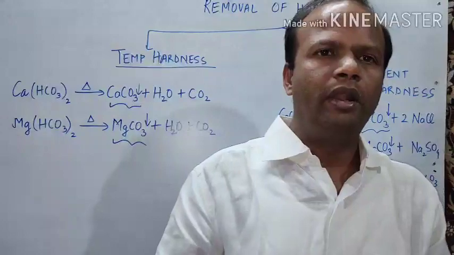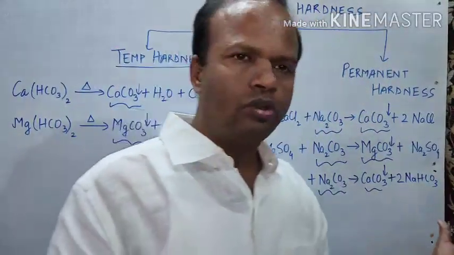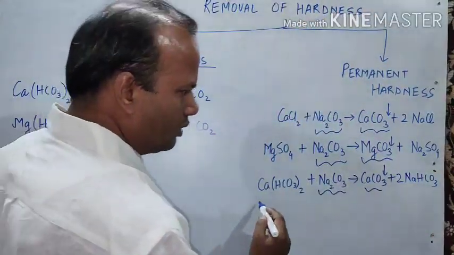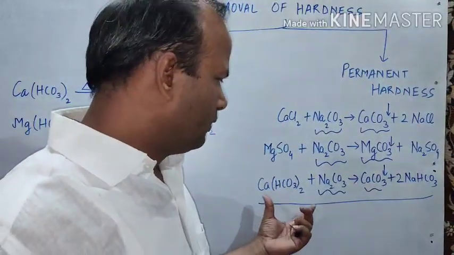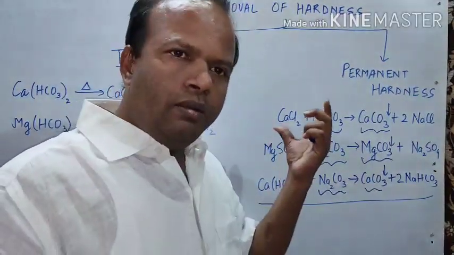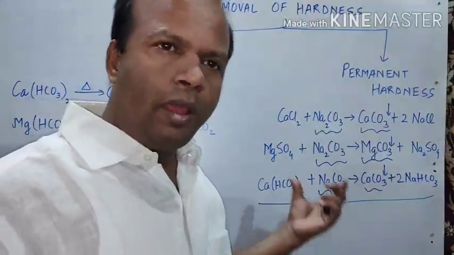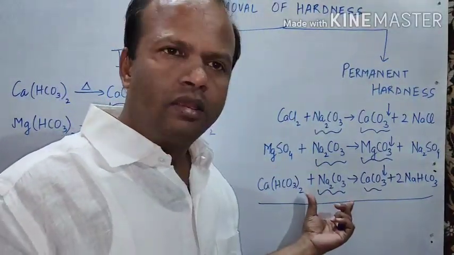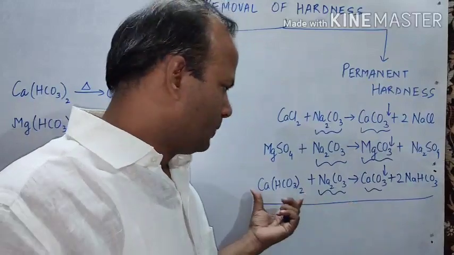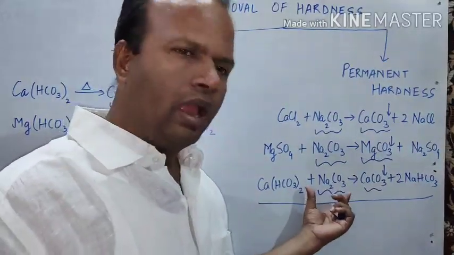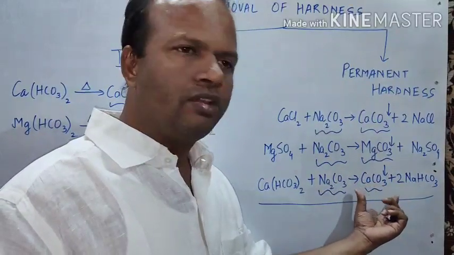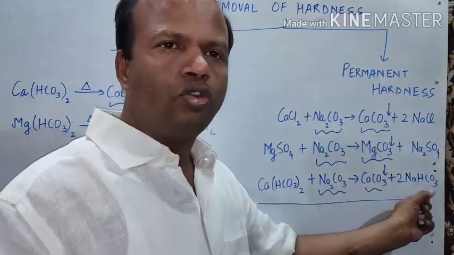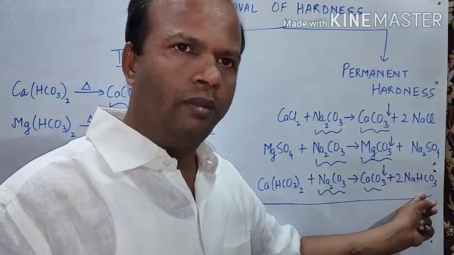So this is the way permanent hardness is removed. And here one thing to be noted, that in your book one extra thing has been given: removal of temporary hardness by chemical treatment. This is calcium bicarbonate, and we are treating it with washing soda, and again we get the insoluble carbonates and sodium bicarbonate which is soluble.